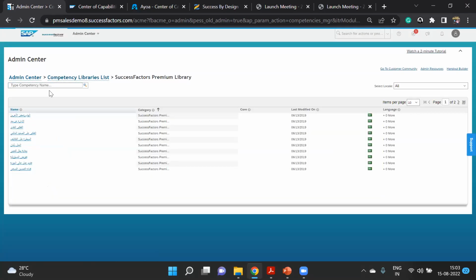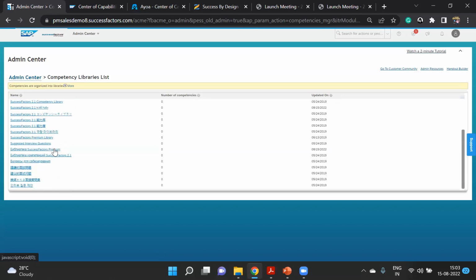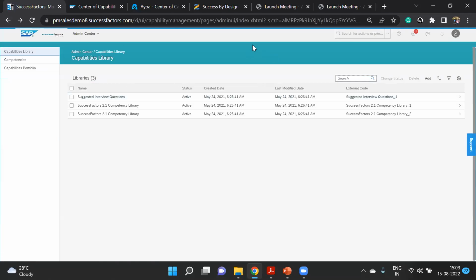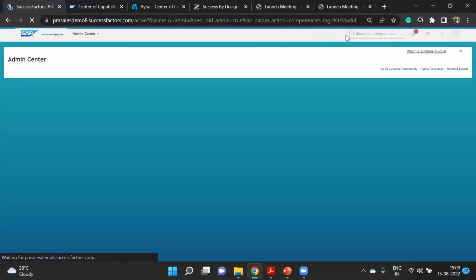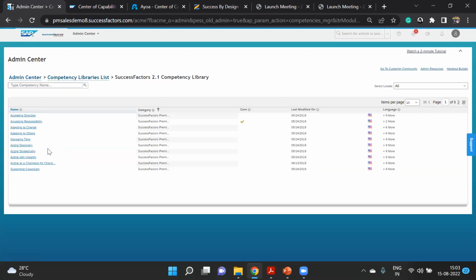It's an Arabic one, let's move on. Other library. This is not having any competency. This is a very good tool, the writing assistant and coaching advisor. It should be English.